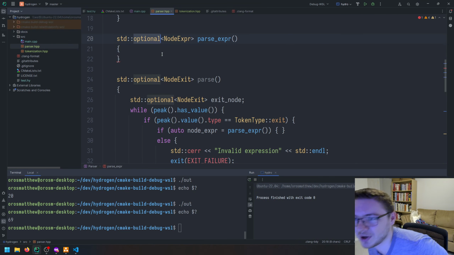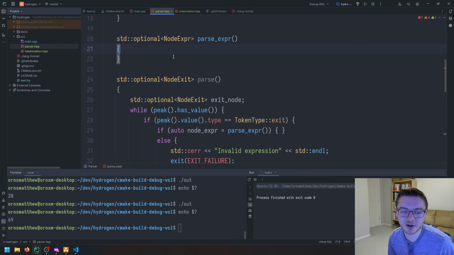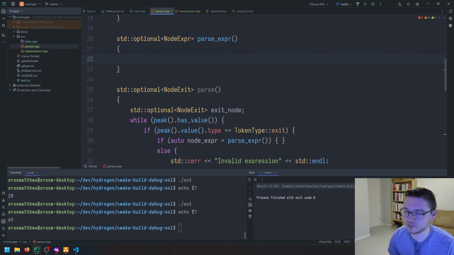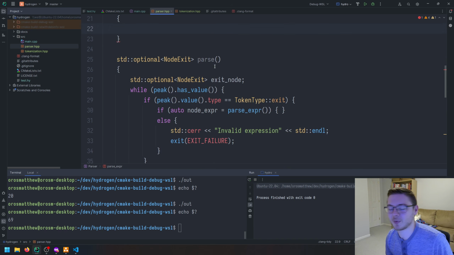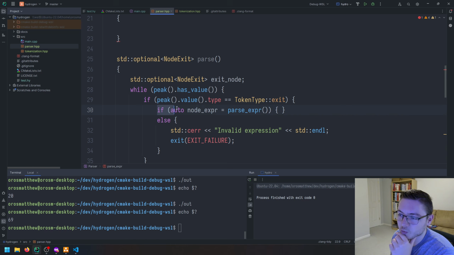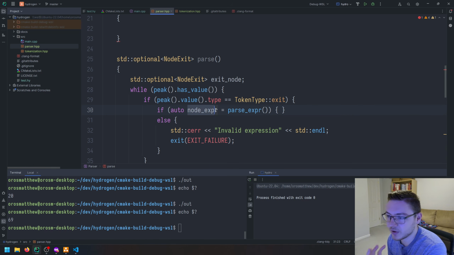So we're pretty much treating optional as a result, but without having to be specific about what error we are returning. So what we can do with this syntax is we're assigning our node expression inside of this if, and then it's implicitly converting this node expression to a Boolean, which for an optional will return true if it has a value and false if it doesn't.